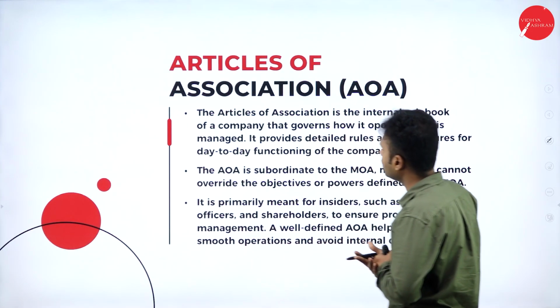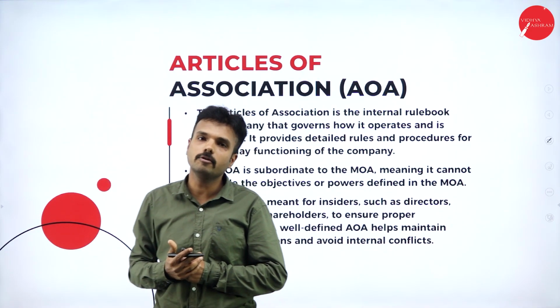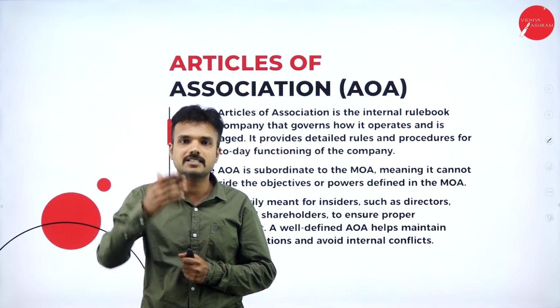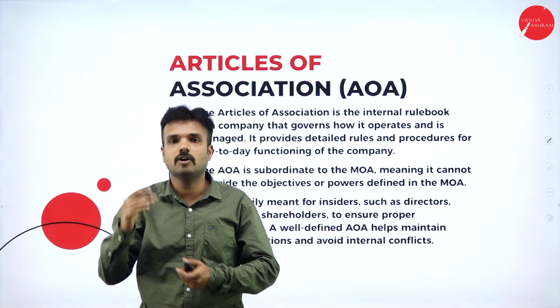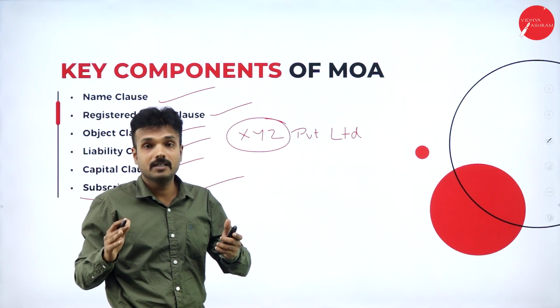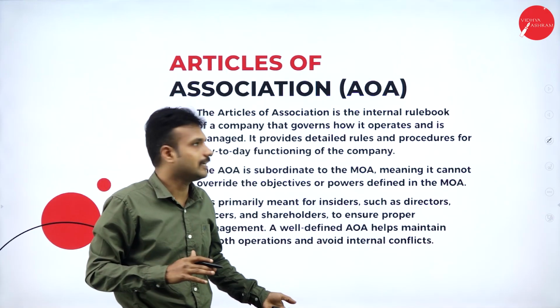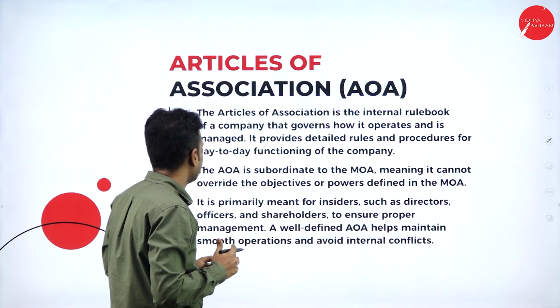Followed by articles of association. It is also known as the rule book of a company, which lists all the rules, regulations and flexibilities that apply inside the organization. A memorandum of association builds the link between the internal and external environment, whereas articles of association only affect the internal environment, not the external environment.